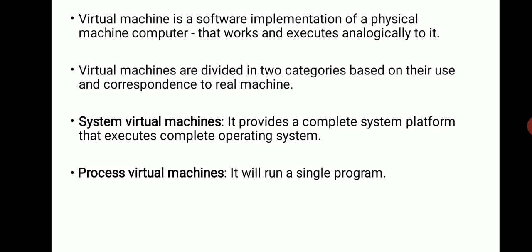A virtual machine is a software implementation of a physical machine or computer that works and executes analogously to it. Virtual machines are divided into two categories based on their use and correspondence to a real machine. The first one is system virtual machine. It provides a complete system platform that executes a complete operating system. The second one is process virtual machine. It will run a single program.